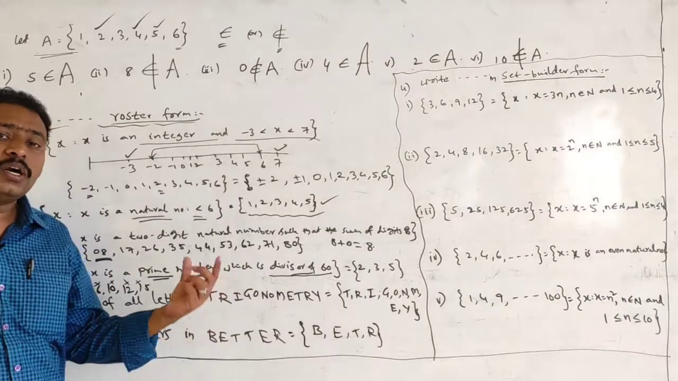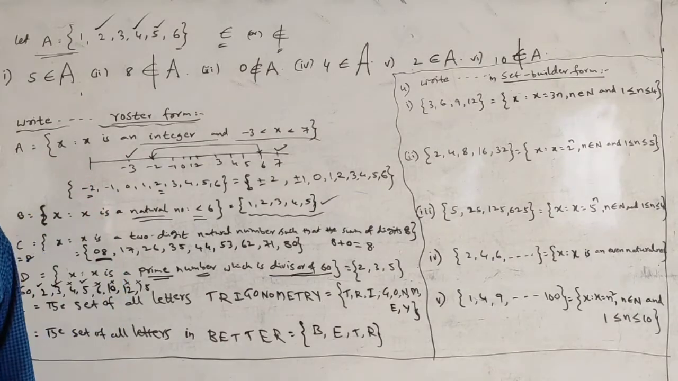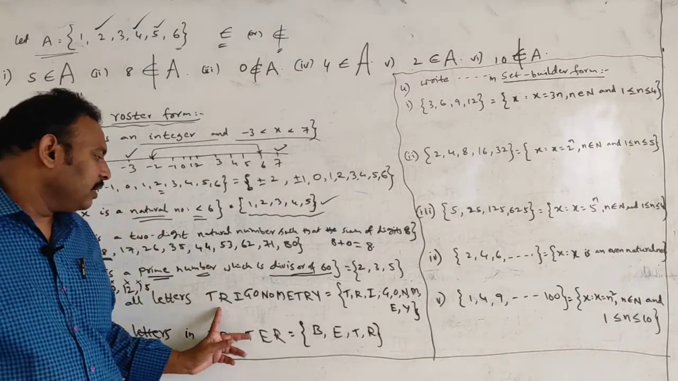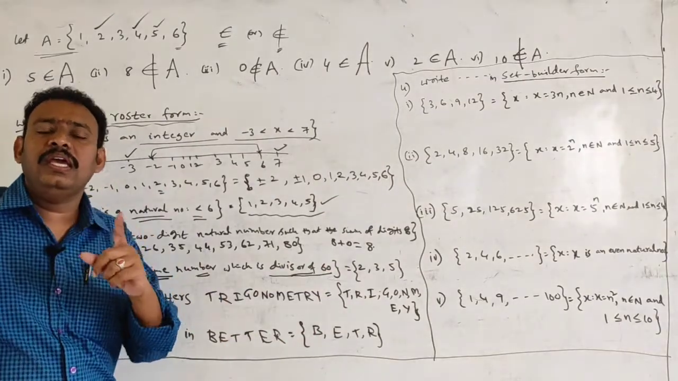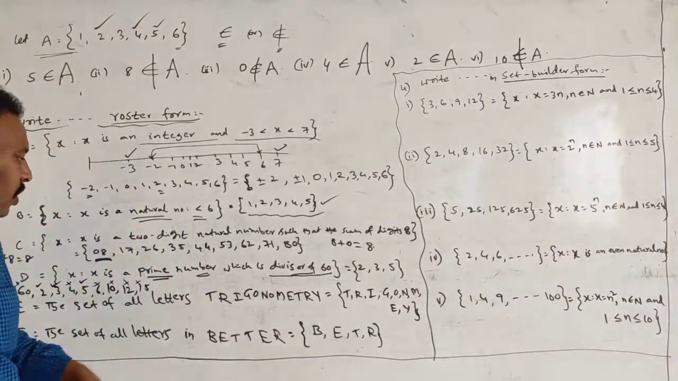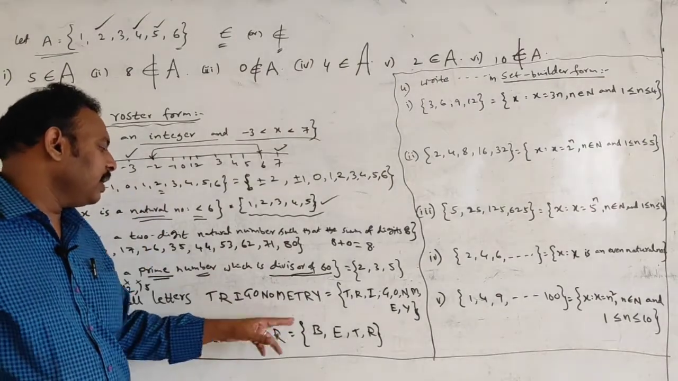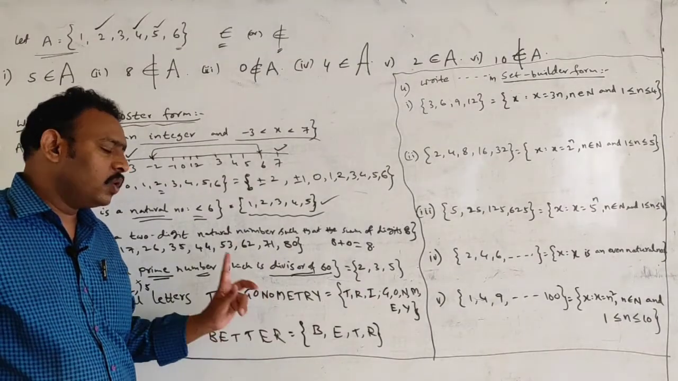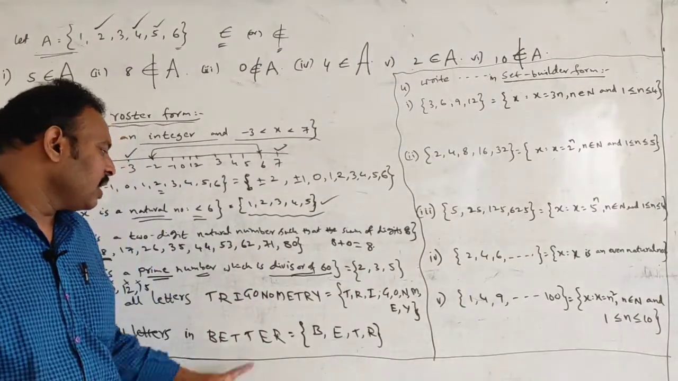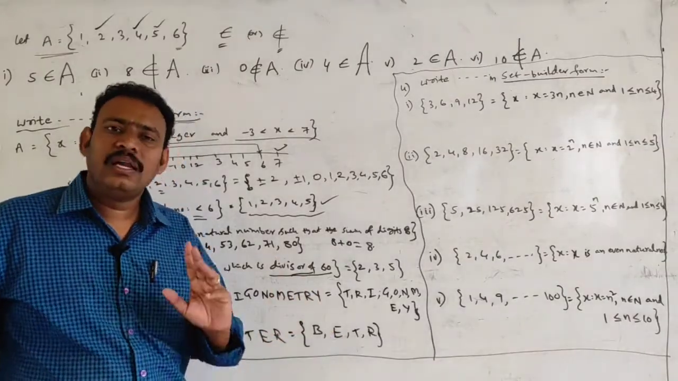Trigonometry. In that word, all the letters are there. To make a set representation of the letters, T is there one time, you write it once. T, need not write two times, one time. R is there, one time only write. I, only one I. Z. O, two O's are there, one O you write. N, M, E, Y. Like that.